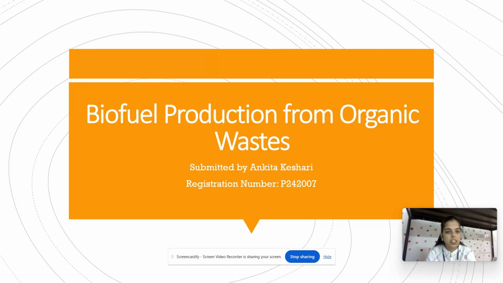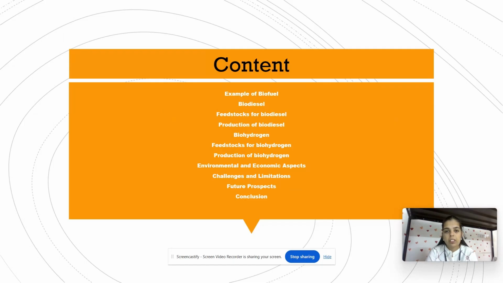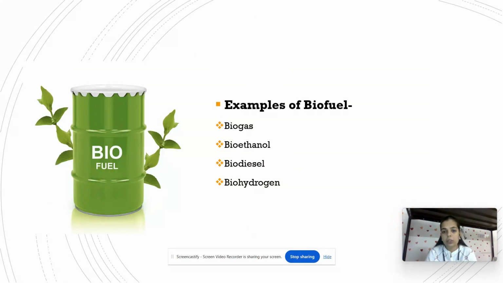I am pursuing MSc in microbiology from Central University of Tamil Nadu, and today my topic is biofuel production from organic wastes. These are the topics I'll be talking about: examples of biofuel, what is biodiesel, what are the feedstocks for biodiesel, how biodiesel is produced, and what is biohydrogen, what are the feedstocks for biohydrogen, how biohydrogen is produced, environmental and economic aspects, challenges and limitations, future prospects, and conclusion. These are the examples of biofuel: biogas, bioethanol, biodiesel, and biohydrogen.